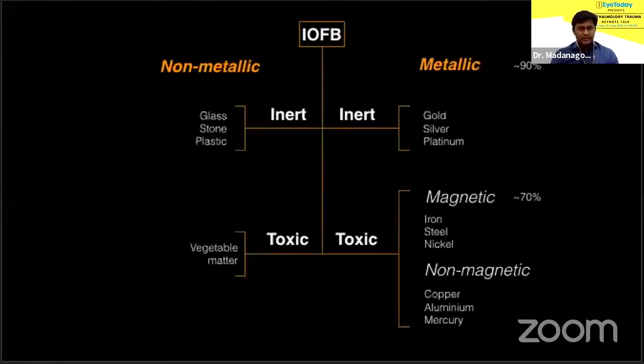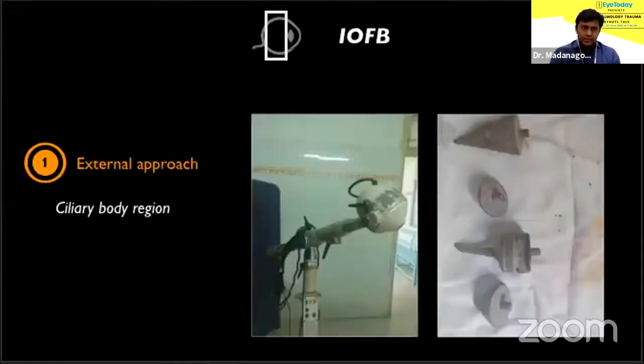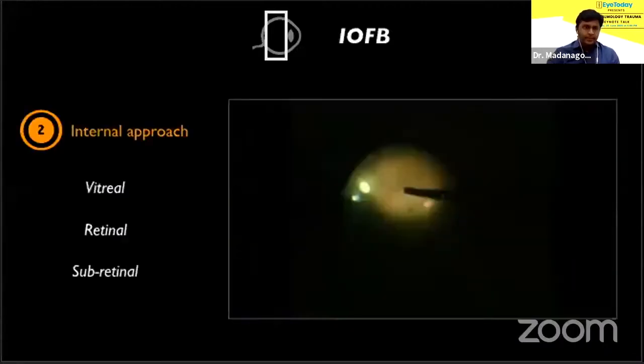Moving on to intraocular foreign bodies, they can be of any material, and a rough guide is given here. In general, metallic and magnetic foreign bodies dominate, and as a surgeon, you find it easier if the foreign body is magnetic. Now, why is that? You could use magnetic devices to remove the foreign body rather than fiddling with bulky forceps close to the retina. Of historical importance, this is a giant foreign body magnet that was used at my alma mater, RIO Chennai. Today, the internal approach is of course preferred.